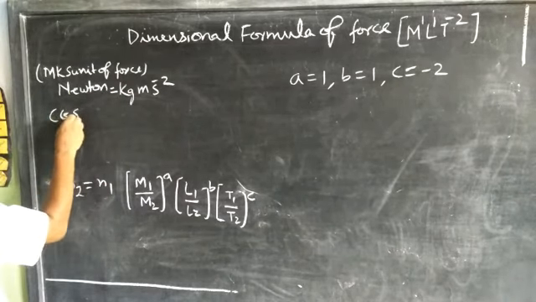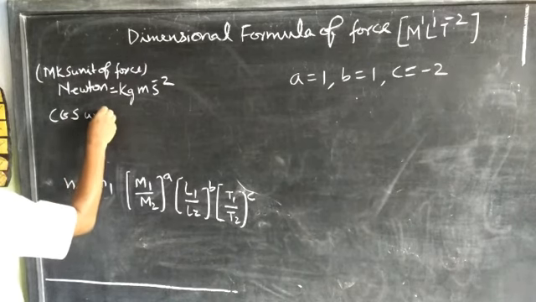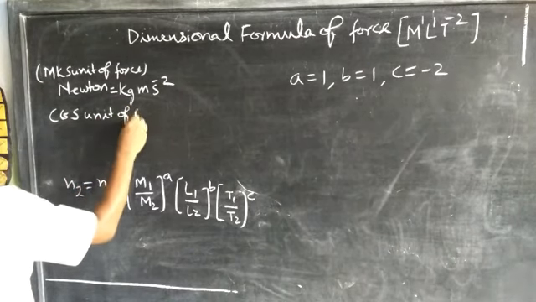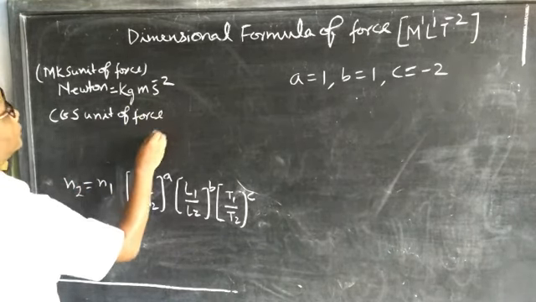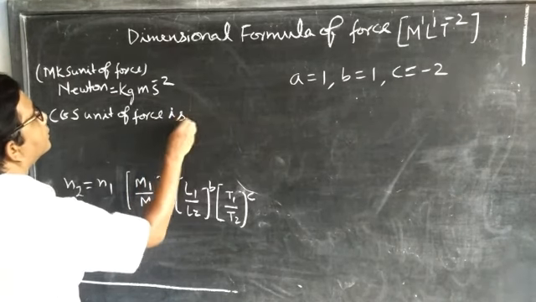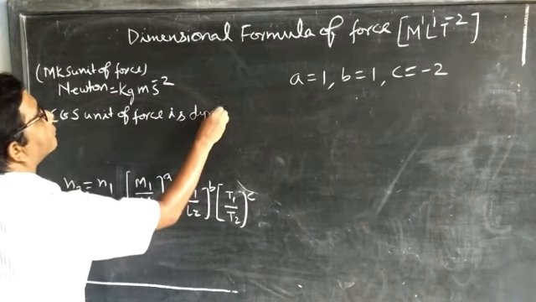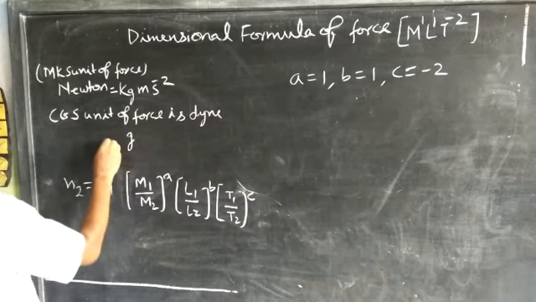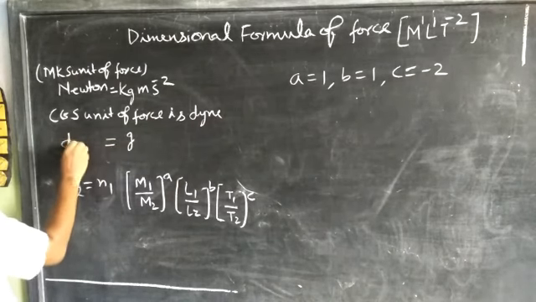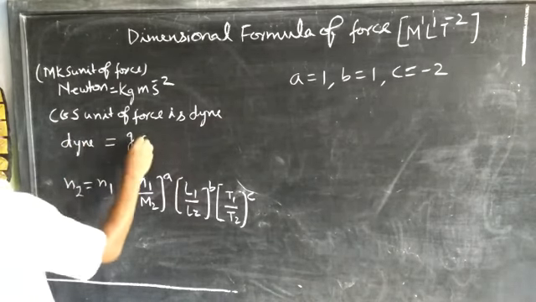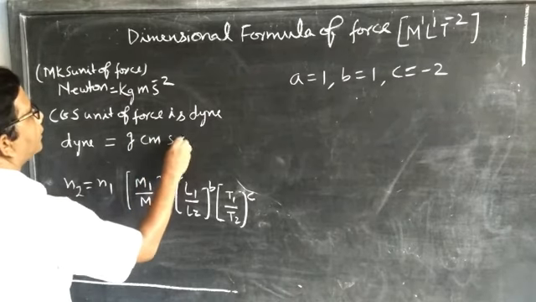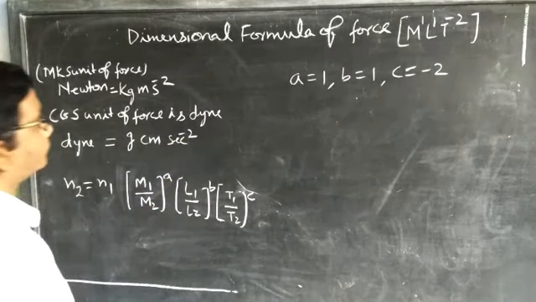The CGS unit of force is dyne, which can be written as gram centimeter per second square.